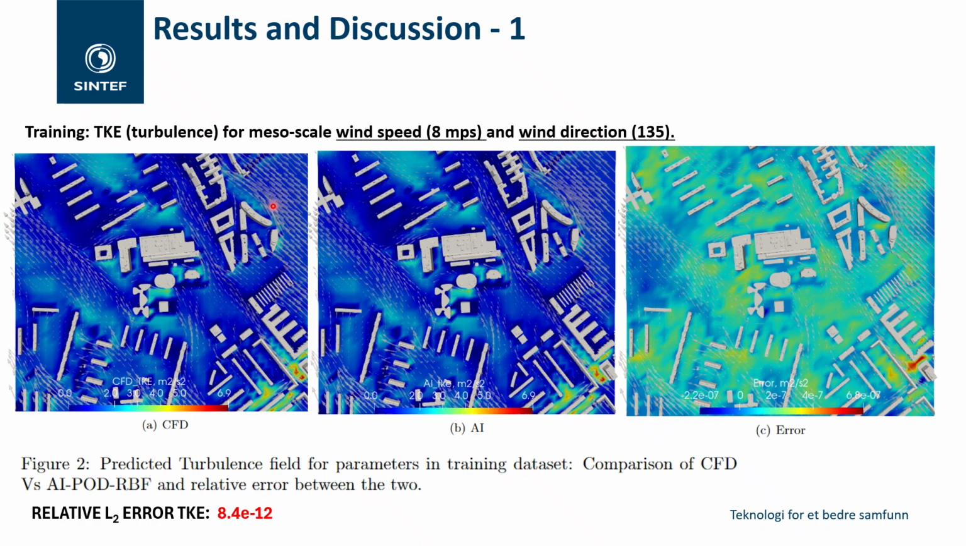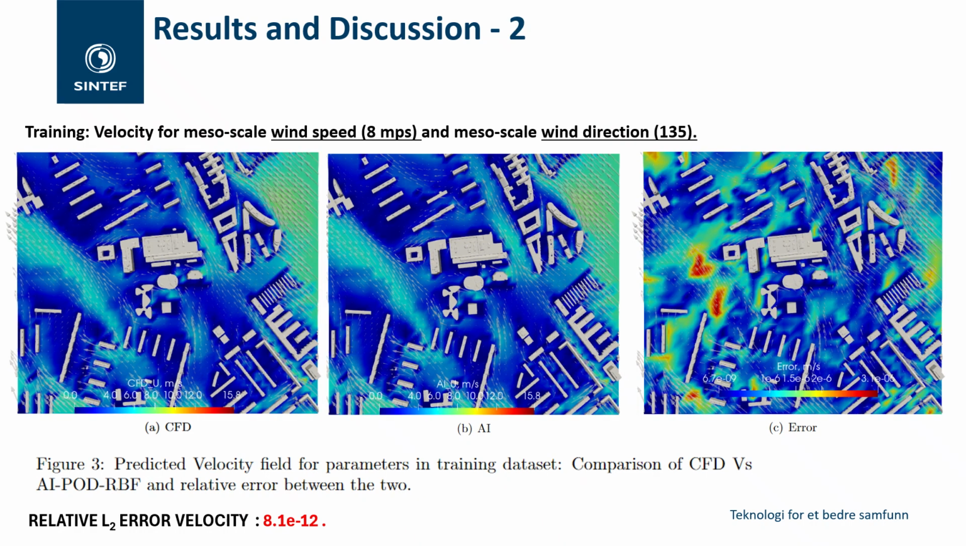So these are the results for mesoscale wind speed of 8 meters per second and wind direction of 135 degrees. This is the CFD result, obtaining the microscale flow field, and this is what the AI is providing us, and the errors are very low for this velocity field. So the deviation between CFD and AI is very low. So AI has got trained well. In the same way for turbulence also, the error is very low. Relative L2 error is 8.1 E minus 12, overall error over all the grid points. So the AI has got trained well.